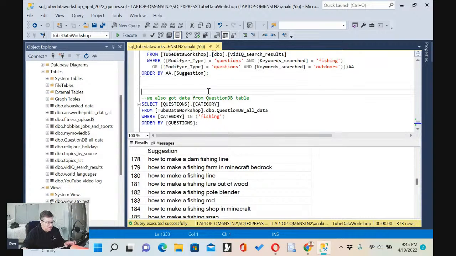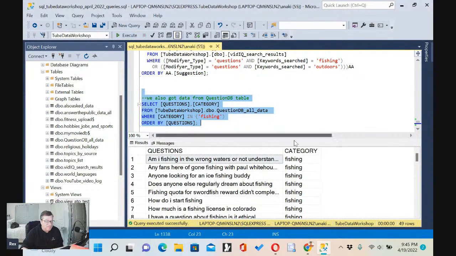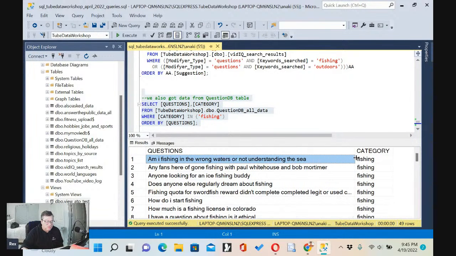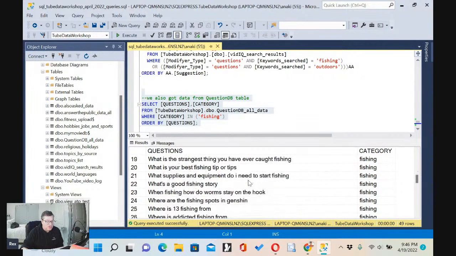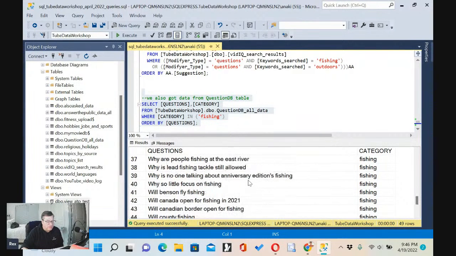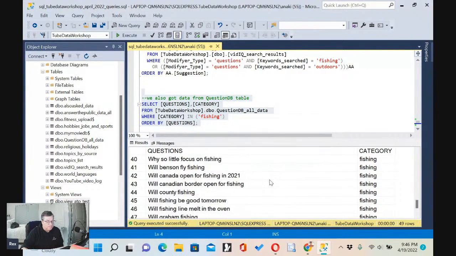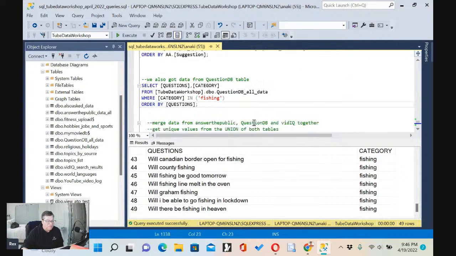We also have some data from QuestionDB. Not a lot, because I don't have a paid subscription to their website. So I'm only getting 49 rows over here. These are also related to fishing. And that's about it. I only queried their website once, so we're getting 49 from them.